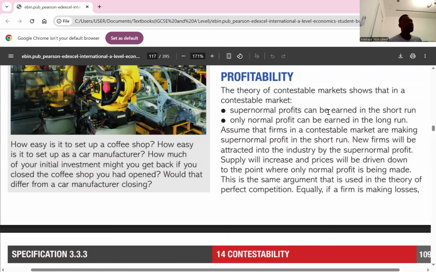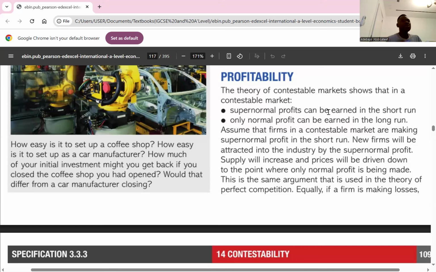In the short run, firms in the contestable market will make supernormal profit. But in the long run, they seem to make what? A normal profit. Why? In the short run, there's supernormal profit, which attracts new entrants. So let's assume that we have a monopolist that's been charging a higher price to make a supernormal profit. Because there's free entry and exit, a new firm will be able to come into that market to contest with that monopolist. And coming into that market means it's going to charge a lower price.